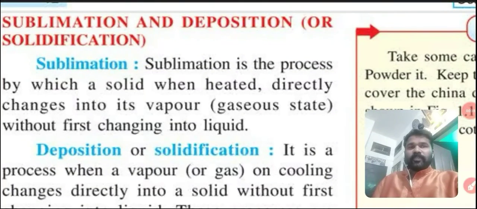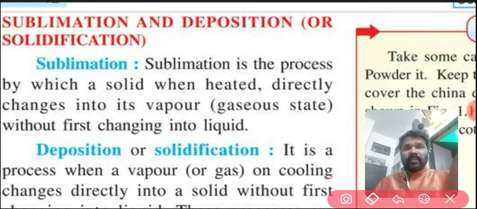Sublimation and deposition or solidification. What do you mean by sublimation? Maybe you have discussed it in chemistry and also in a previous class, so this word is familiar for us.